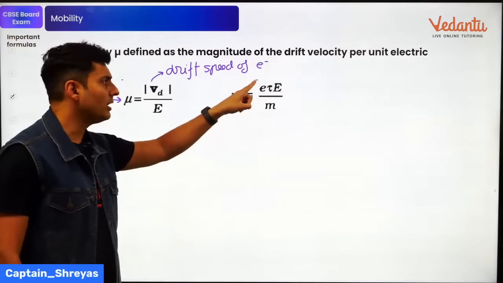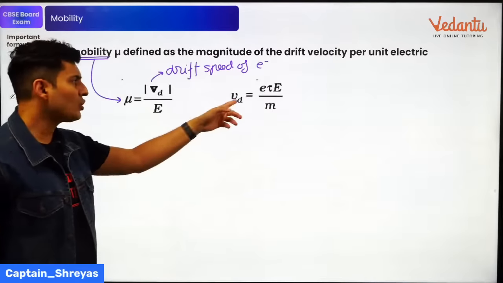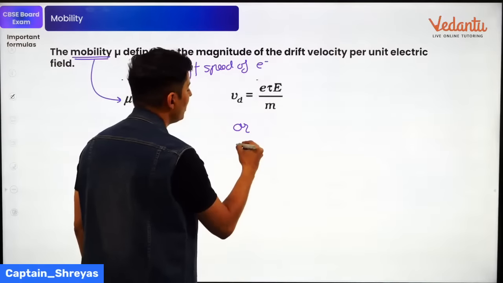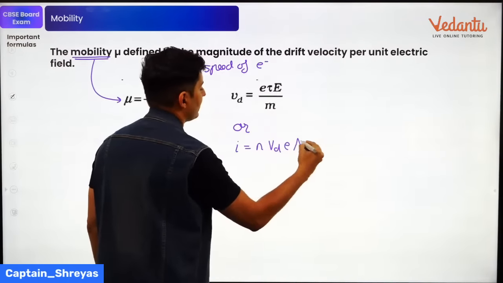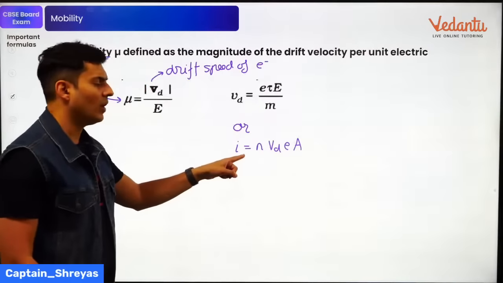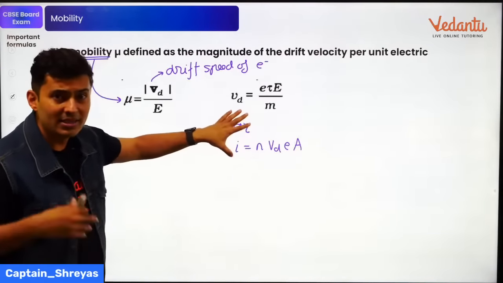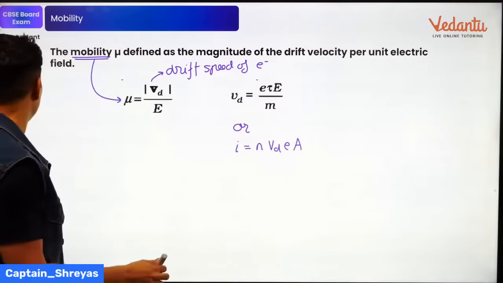It is charge into relaxation time into field divided by m. So you can use this formula to find drift speed, or if you do not like this formula, you can also use current is equal to nAVde. Either this or this, any one formula can give you the drift speed depending on what is given to you. Now, what is this tau, what is this n, etc.? Let me come to it.